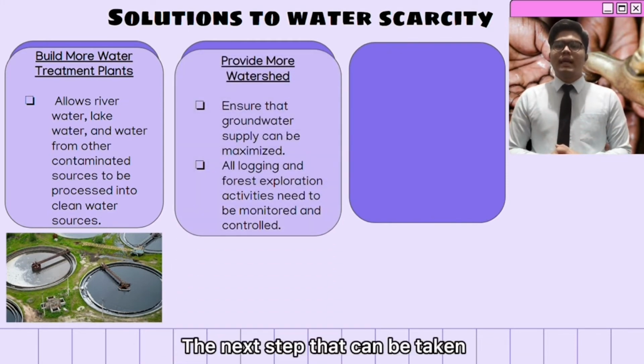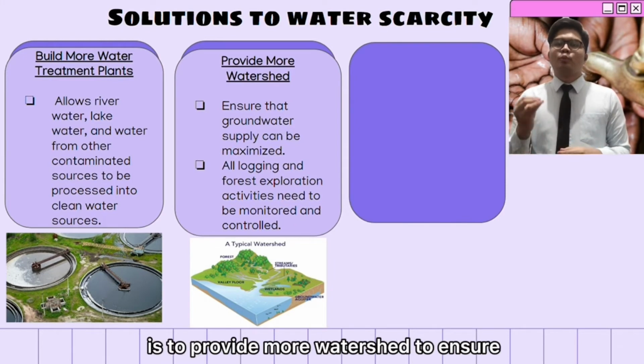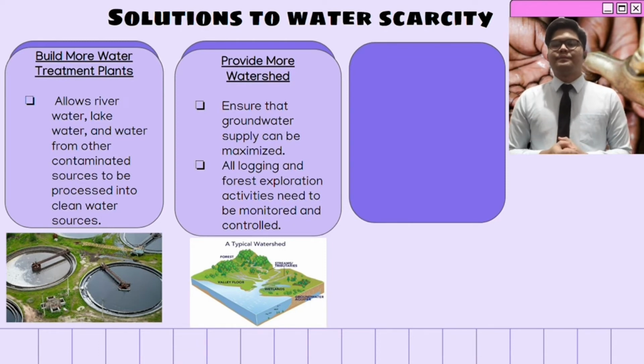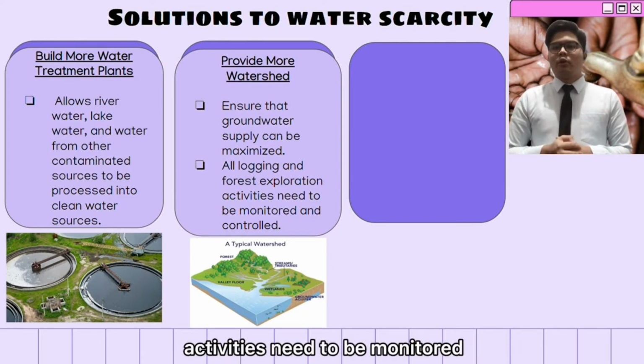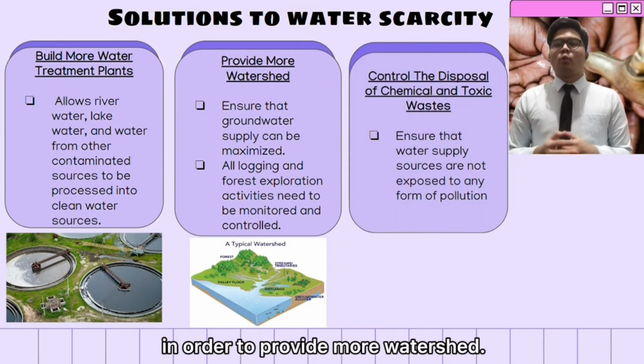The next step that can be taken in improving clean water resources is to provide more watershed to ensure that groundwater supply can be maximized. Therefore, all logging and forest exploration activities need to be monitored and controlled in order to provide more watershed.